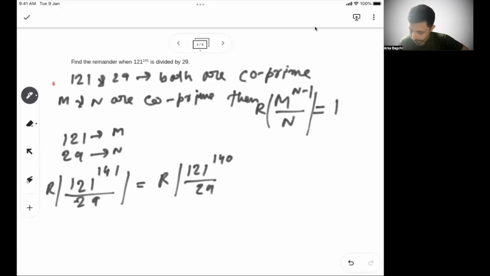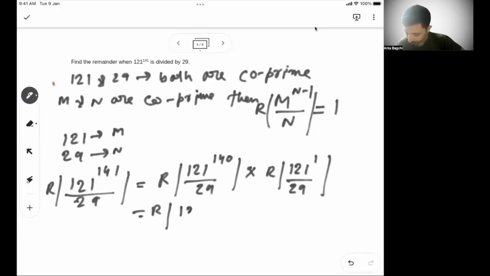So 29, into remainder of 121 to the power 1 by 29. So then I had 141. So I break it into 140 plus 1. In this case, I can write 121 to the power 28 by 29. So 140 I'm breaking into 28 times 5, into remainder of again 121 to the power 28 by 29, and so on.